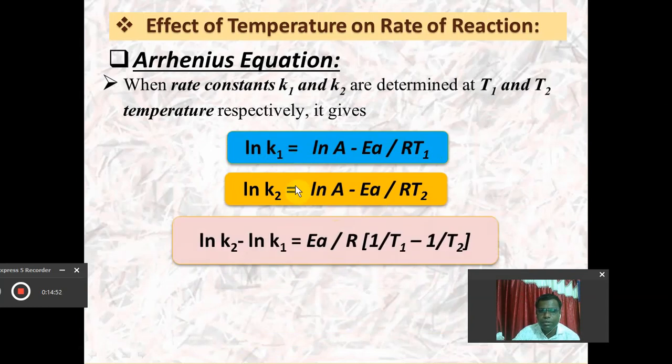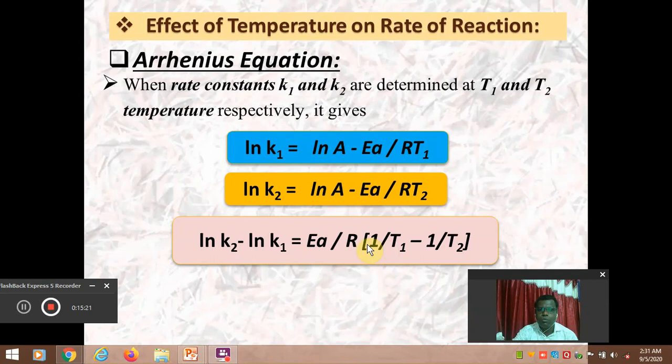If we take equation second minus equation first, the difference of these two equations gives ln K2 minus ln K1. Ln A is the same quantity, so as we are taking the difference, it will get cancelled, and the common term is Ea upon R in the bracket, 1 upon T1 minus 1 upon T2.